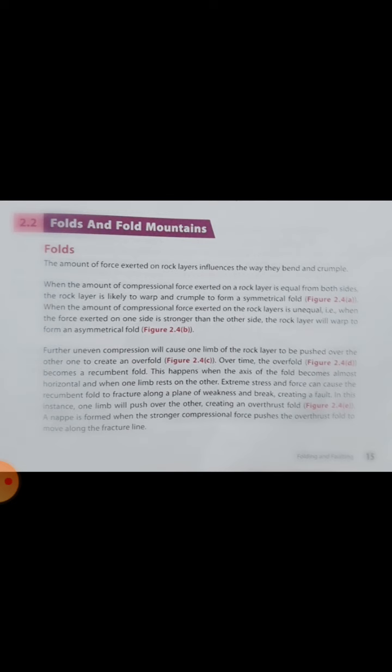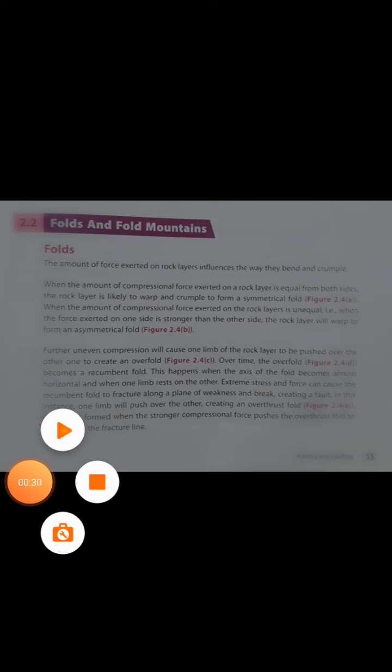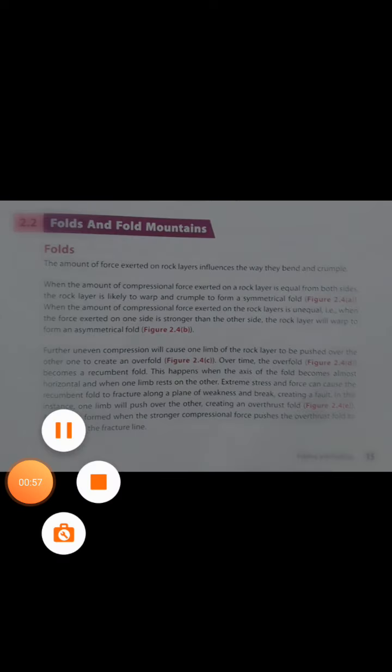The amount of force exerted on rock layers influences the way they bend and crumple. Crumple means break down. When the amount of compressional force, meaning pressed together, exerted on a rock layer is equal from both sides, the rock layer is likely to warp and crumple to form a symmetrical fold. When the amount of compressional force exerted on the rock layers is unequal, when the force exerted on one side is stronger than the other side, the rock layer will warp to form an asymmetrical fold.